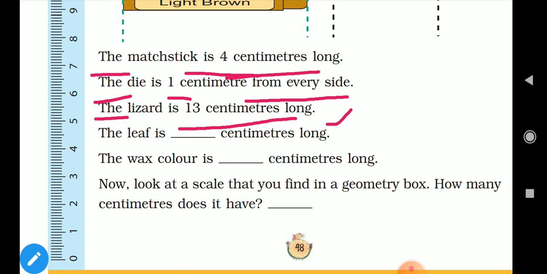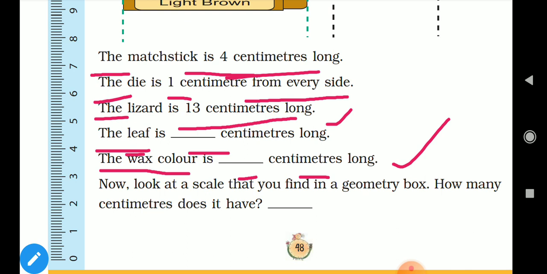Okay. Next, we have measured the leaf also. The leaf is dash centimeters long. So you count and write here. Okay. Similarly, the wax color, the crayon color is dash centimeters long. This one also we did. Now you. Okay. Now till here today you do it, children, and tomorrow.